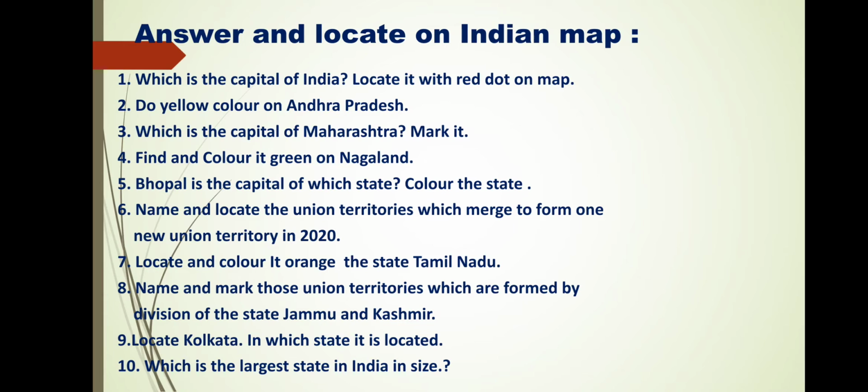Then name a union territory which merged to form one new union territory in 2020. Just now I have discussed it. So you have to find and locate that union territory and color it orange, and color the state Tamil Nadu. It is a direct question. Name and mark those union territories which were formed by the division of the state Jammu and Kashmir. This I have also discussed just now. Then locate Kolkata and find in which state it is located. It is very easy, I think.